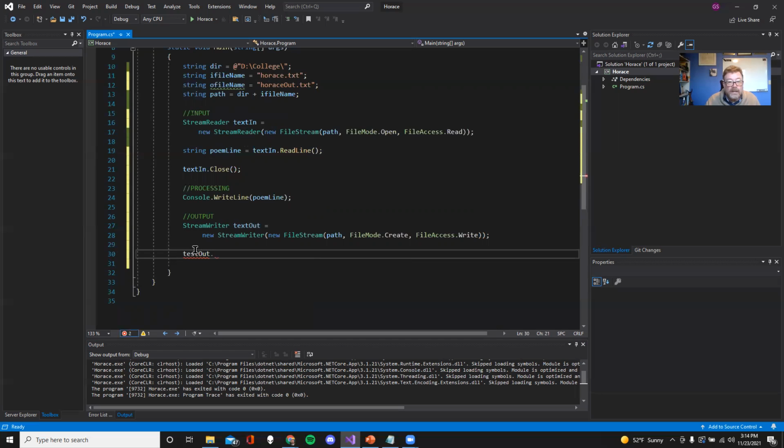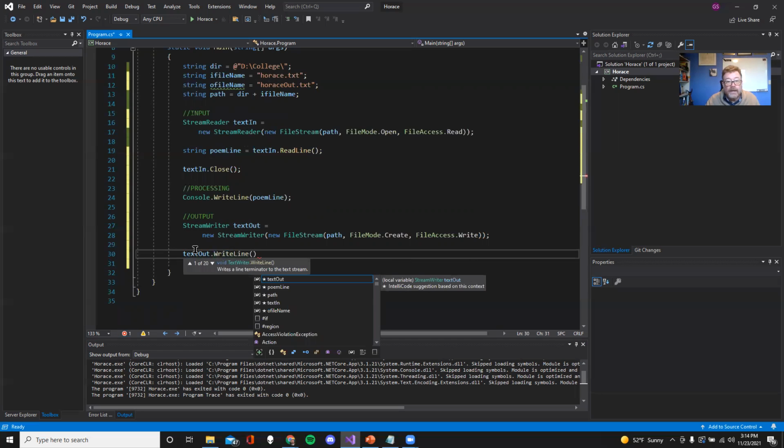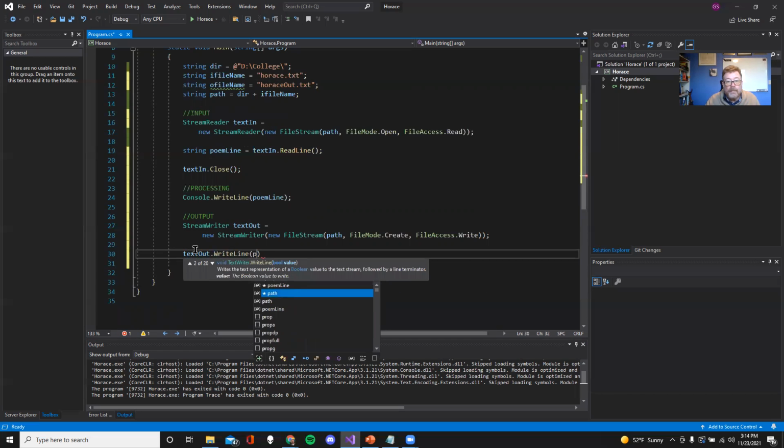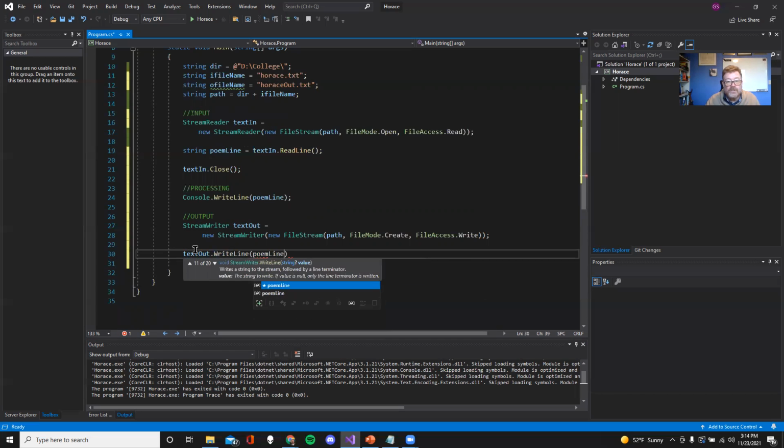I said test out, so I have no idea what I'm talking about. So I'm going to go text out and hit the dot. And there's a WriteLine, just like the console. And if I go WriteLine, poem line, which I notice I haven't populated yet, that'll write poem line out to the file.